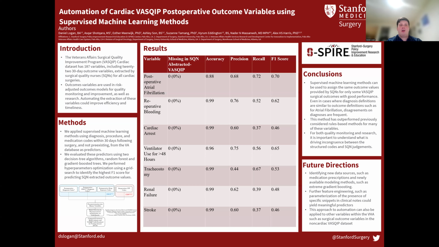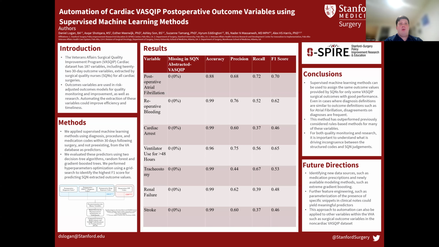The results were mixed but encouraging. A few variables showed strong performance. For example, atrial fibrillation had an F1 score of 0.7 and performed better than previously seen by the rules-based methods.